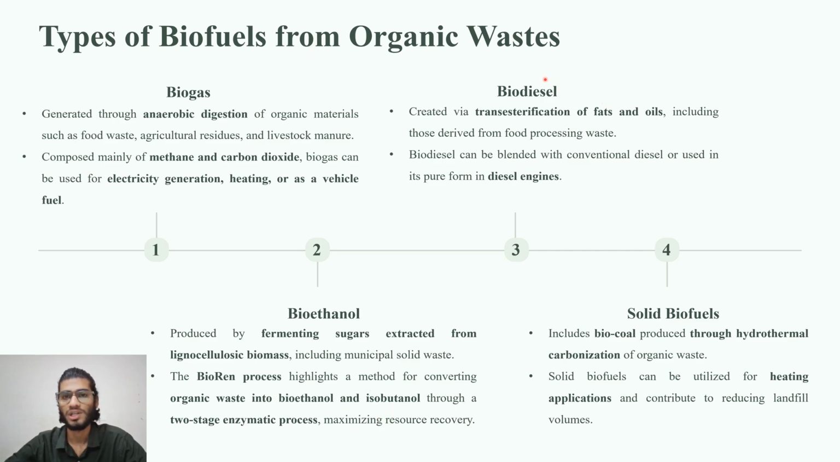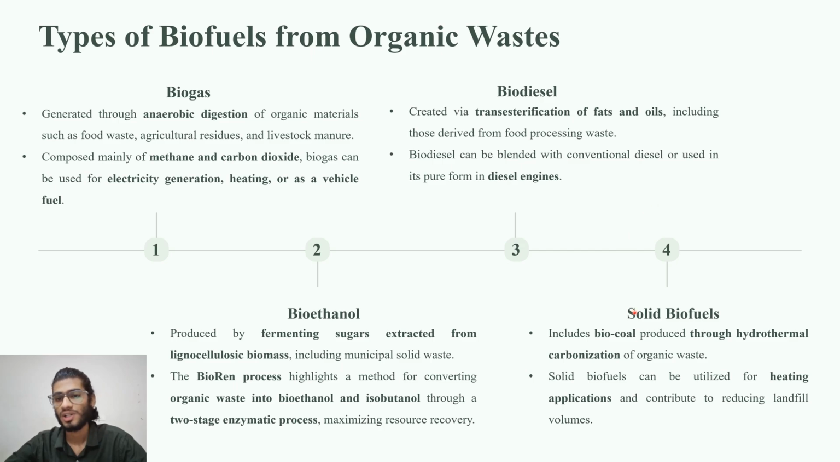Coming to our next part, that is biodiesel. Biodiesel is produced by the reaction of fatty acids or oils with alcohol, which is known as transesterification. So this process is known as transesterification. And biodiesel can be further used in diesel engines in its pure form.